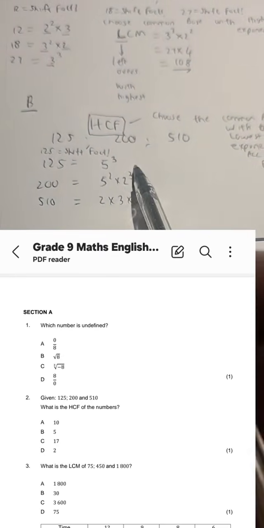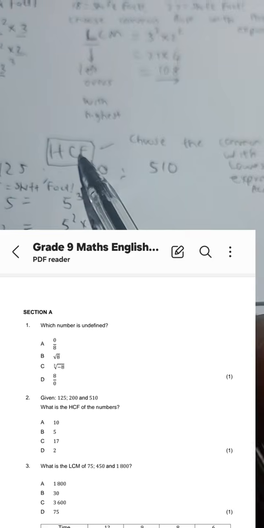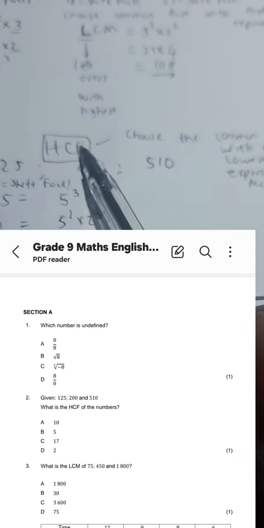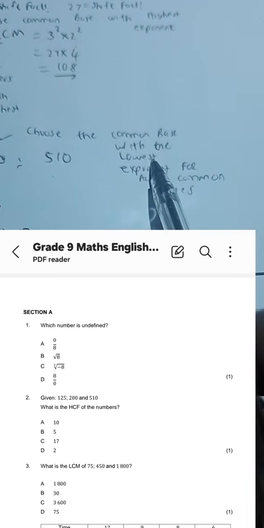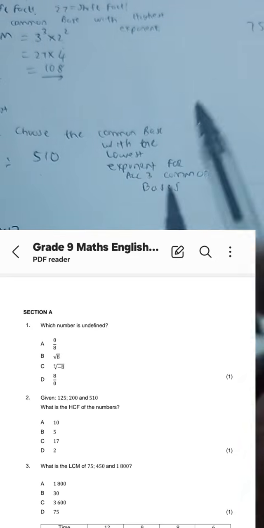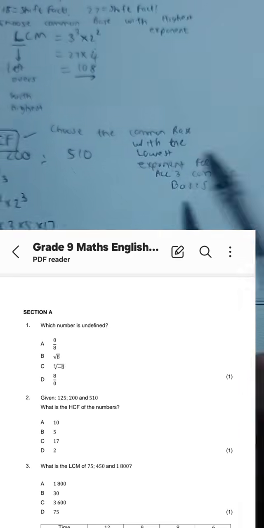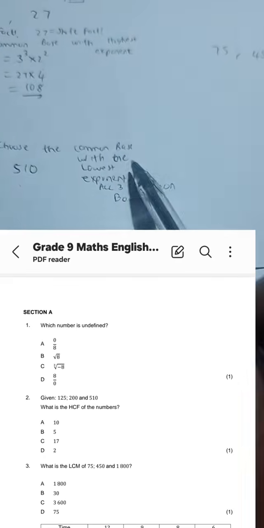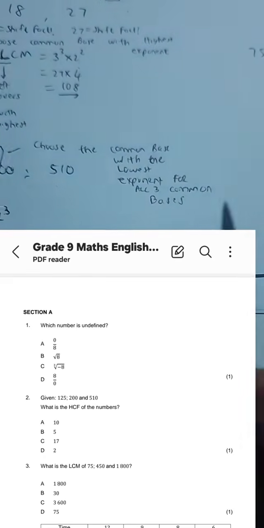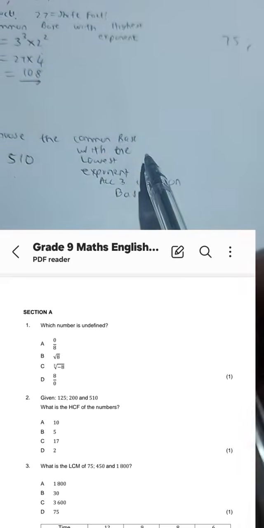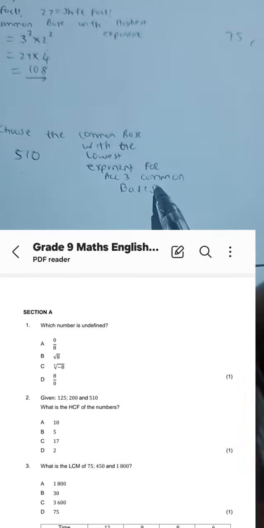So there it is, guys. Now I have my product of prime factors for each number. Since I want the highest common factor, this is paper 1, GEC, what do I do, guys? I am going to choose the common base for all 3. I need to make sure that it is only for common bases for all 3 numbers. I can't go down and choose for 2 and 1. No, just for the 3. Highest common factor demands that I choose the common base with the lowest exponent for all 3.